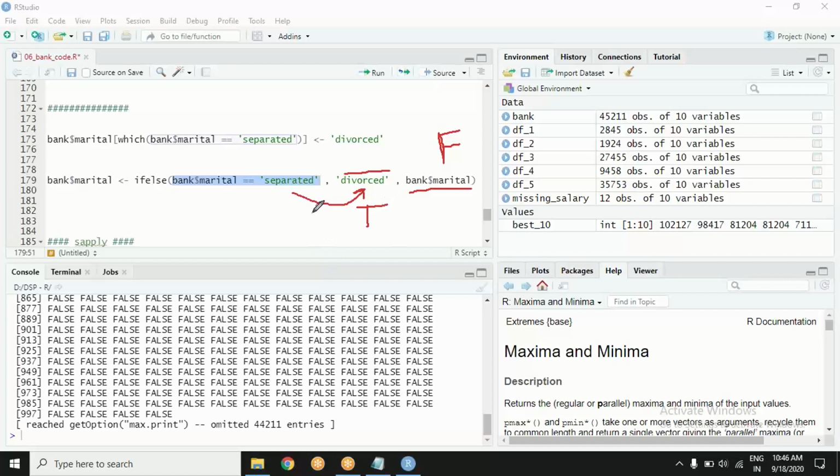Now, how am I using this trick? I am saying if this condition is true, then convert it to divorce. And if the condition is false, what have I typed? I am saying no, don't do anything. Keep it as it is. So whether it was divorced, married, or single, it should remain as it is. It should not change. Only which one should change? Separated. It should change into divorce.